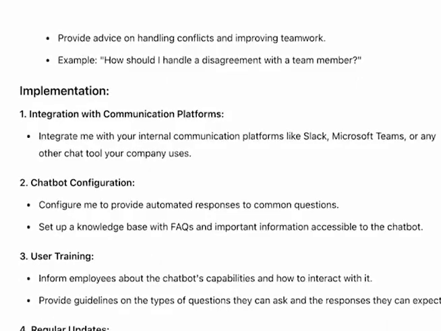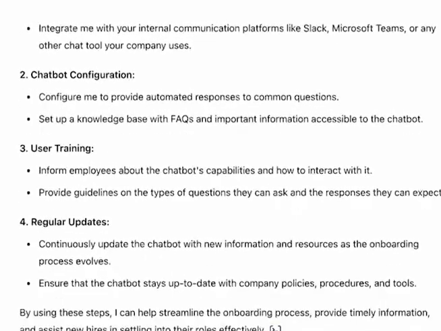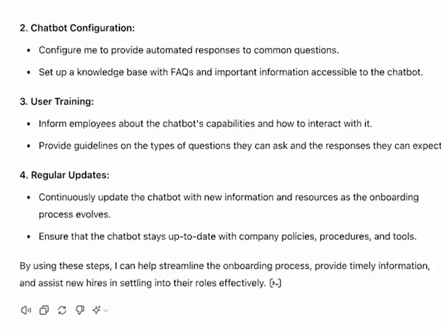And then how to implement it through different programs. So as it says, it would really help you to streamline the onboarding process, provide timely information, and assist new hires to settle in their roles effectively. And that's what you really want to do, because one of the biggest points of turnover is with new employees who have not had a good onboarding experience. So this is a great tool to help improve that.